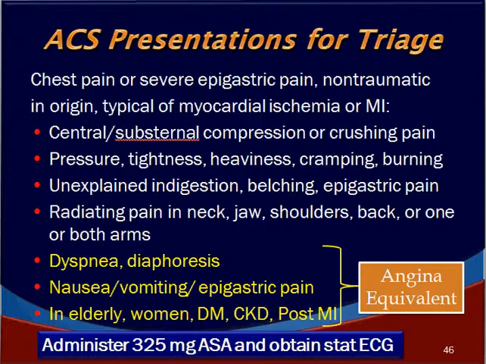Chest pain or severe epigastric pain, non-traumatic in origin, typical of myocardial ischemia or MI, a central or substernal compression or crushing pain, pressure, tightness, heaviness, cramping, burning, unexplained indigestion, belching, epigastric pain, radiating pain in the neck, jaw, shoulders, back or one or both arms, dyspnea and sweating, severe diaphoresis, nausea, vomiting and epigastric pain in the elderly, in women, in diabetics, in CKD and in the post-myocardial infarction. These, which are listed here in yellow color, are called angina equivalents.